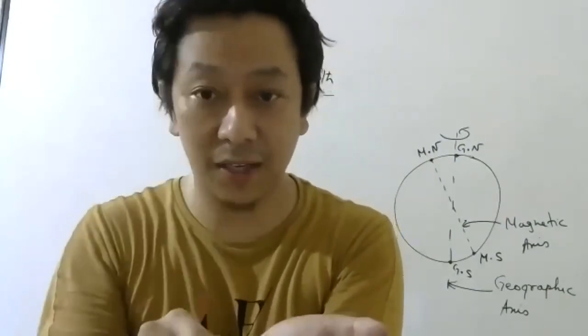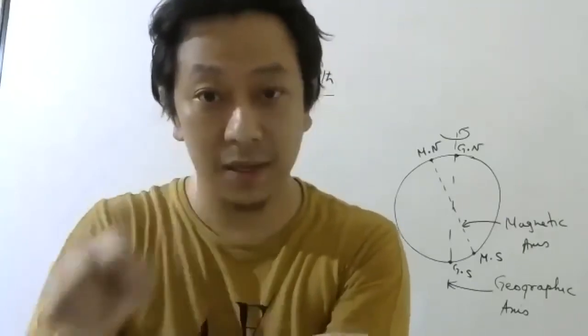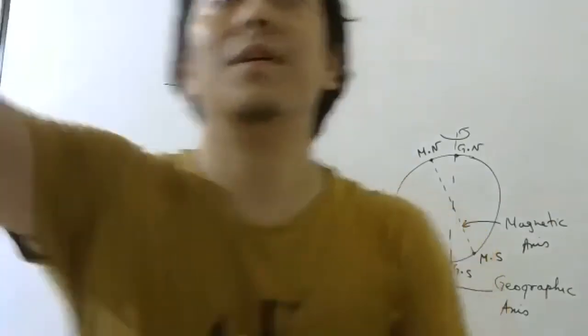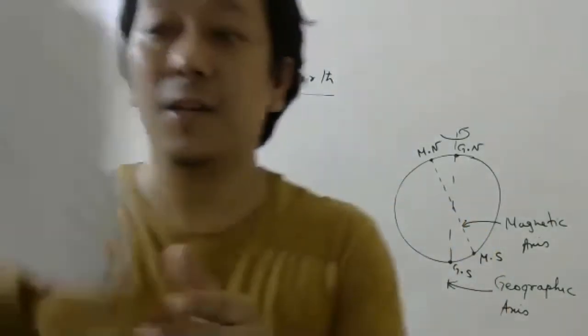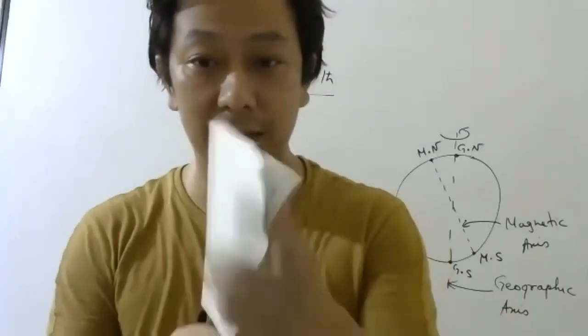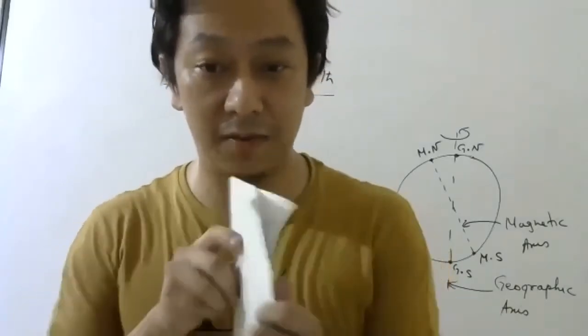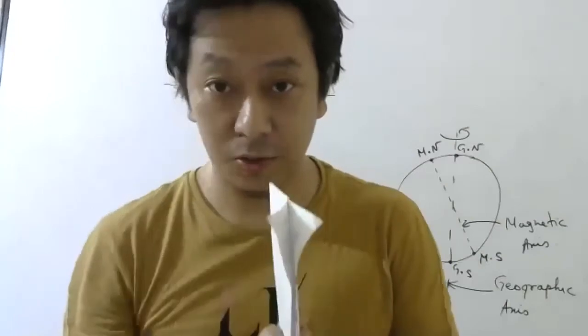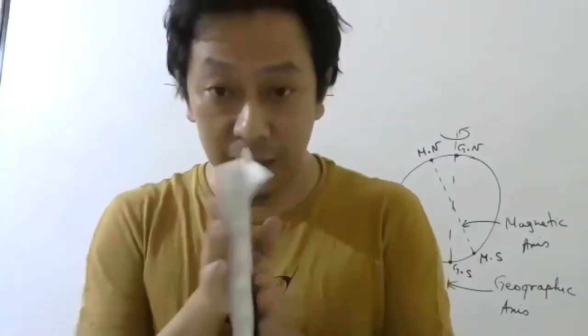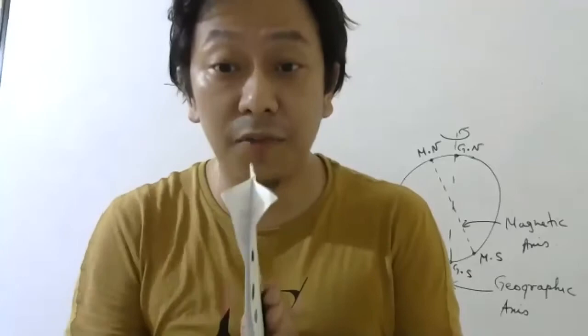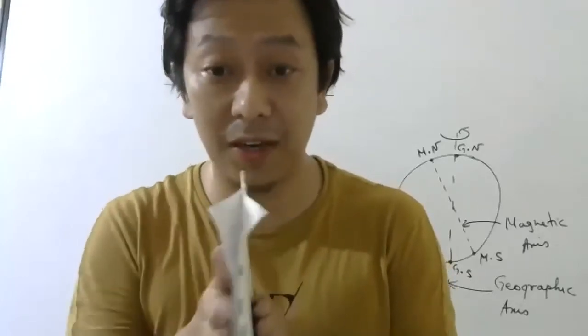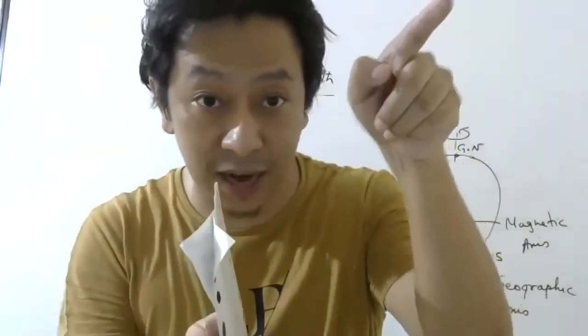Now this is the geographic axis. Your magnetic axis is slightly tilted. Now imagine I live here. This is Earth, I live on this side. So what I do, I make a vertical plane containing my place, wherever I am living, and the geographic axis. So this is the geographic axis. This is where I live. This plane is called the geographic meridian. And your magnetic axis is at some angle.